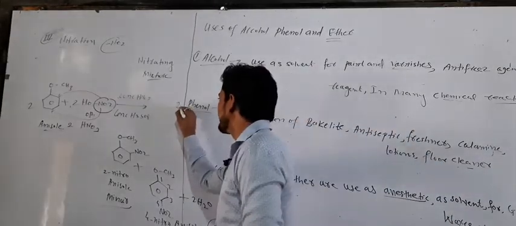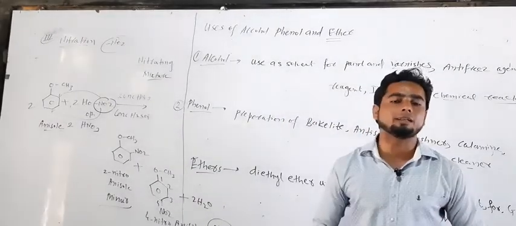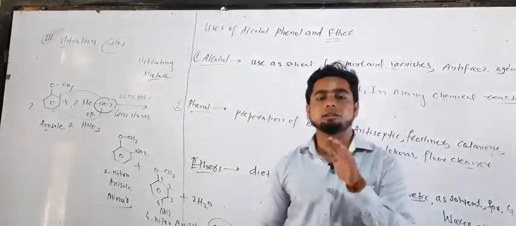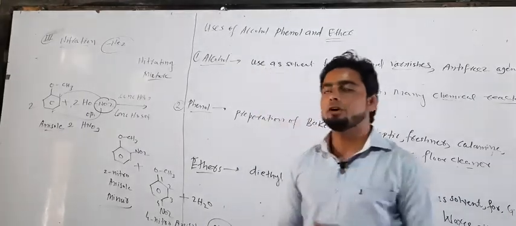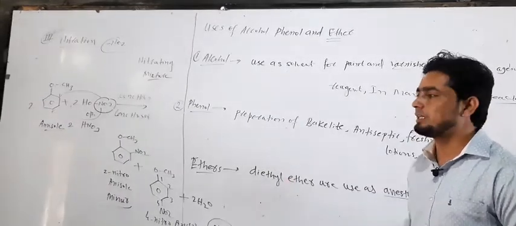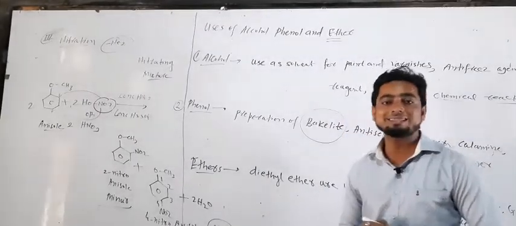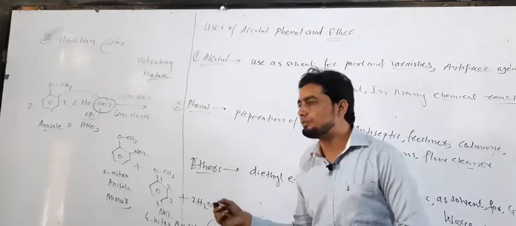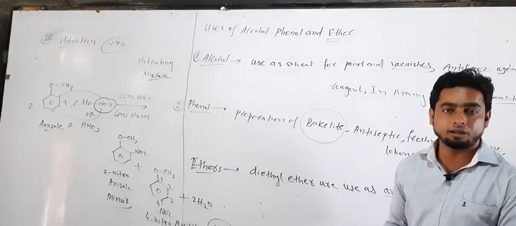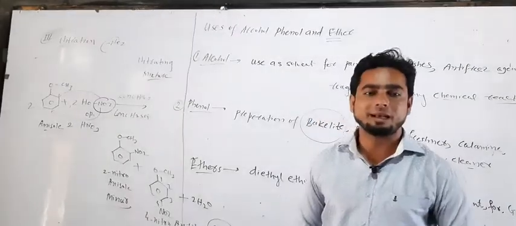Now we take the second topic here, the phenol. So you know phenol? Phenol means the hydroxy group, the OH group, attached to the aromatic ring. The second name of phenol is carbolic acid. Phenol is especially used in the preparation of bakelite. Bakelite is a type of polymer called a resin polymer. These polymers are prepared from two types of monomer. One is formaldehyde and the second is what here?